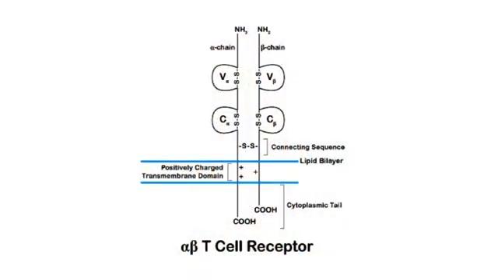The amino terminal, or N-terminal, of the alpha-beta and gamma-delta chains have highly variable sequences, and the remaining sequences are conserved. Thus, the TCR domains, one variable and one constant, are homologous to the V and C domains of immunoglobulin.